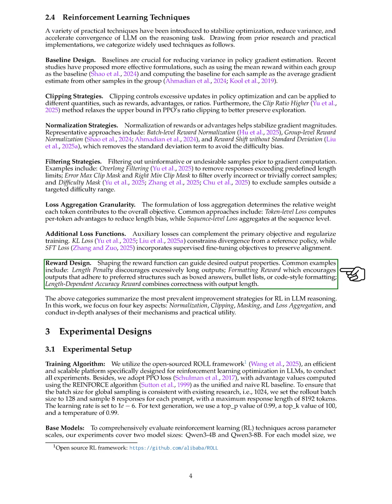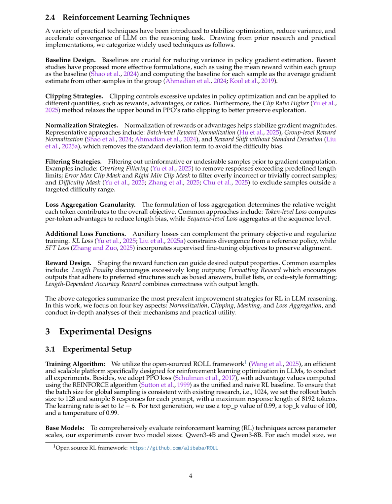Reward design. Shaping the reward function can guide the desired output characteristics. Examples include length penalty to discourage long outputs, formatting reward to encourage preferred structures, and length-dependent accuracy reward that combines correctness with output length. In this work, we focus on 4 key aspects: normalization, clipping, masking, and loss aggregation, and we conduct detailed analyses of their mechanisms and practical applications.